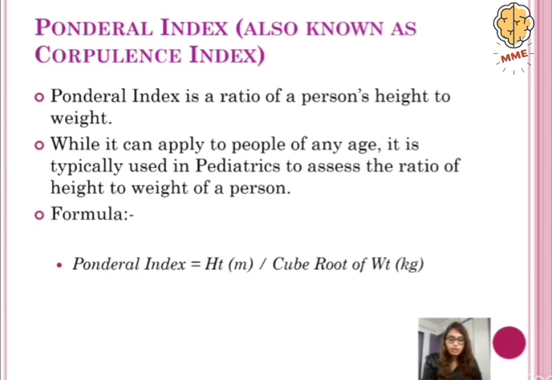So Ponderal index. What is Ponderal index? It's also known as a corpulence index. It is a ratio of a person's height to their weight. It can apply to any age group, but typically we are going to use it in pediatrics to assess the ratio of height to weight of a person. The formula is height, which is in meters, upon the cube root of weight, which is going to be in kg.